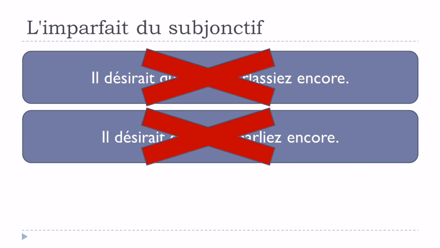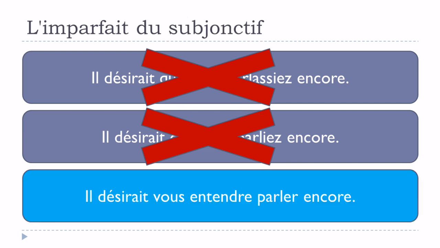So the only way that we would have a correct sentence would be to modify it and get il désirait vous entendre parler encore. Okay, and it's quite interesting here because the first one was correct, okay, but then it's not used anymore. I mean, this imparfait du subjonctif here for vous, as you saw, it's quite heavy and it's not used, okay. The second one in here, it's not possible because it's not correct, okay. And then this is the reason why we tend to use a structure.